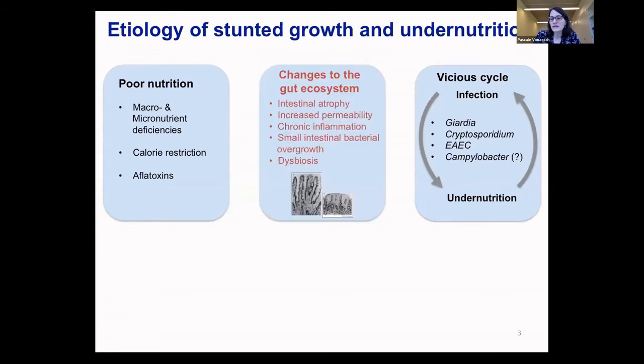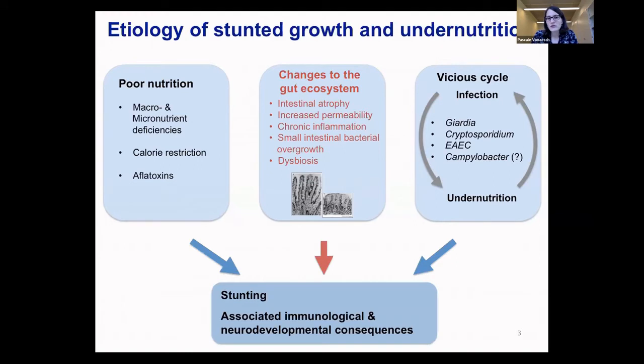And in recent years, another third entity has also come back on the agenda, which is changes to the gut ecosystem, sometimes also called environmental enteric disorder, and is characterized by a shortening of the villi in the small intestine, increased permeability, and also chronic inflammation. And this syndrome is also accompanied by changes to the microbiome, as we will see in the further talk.